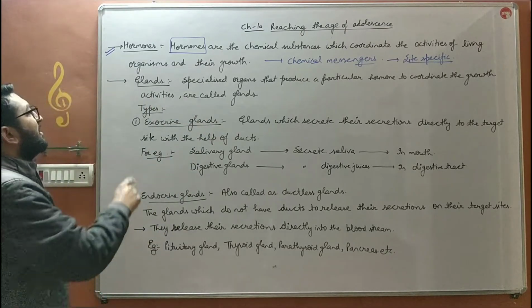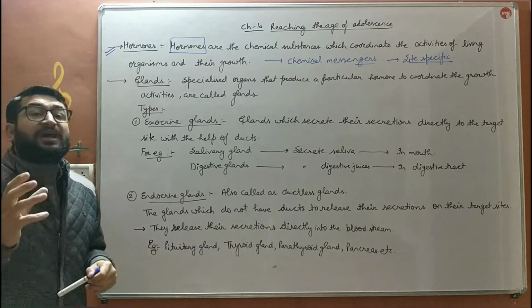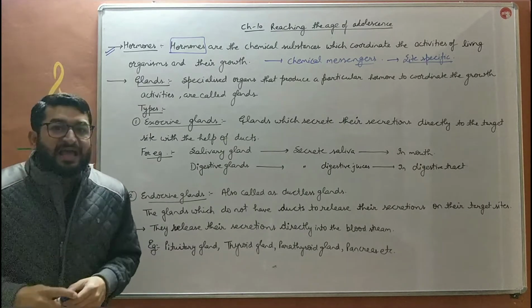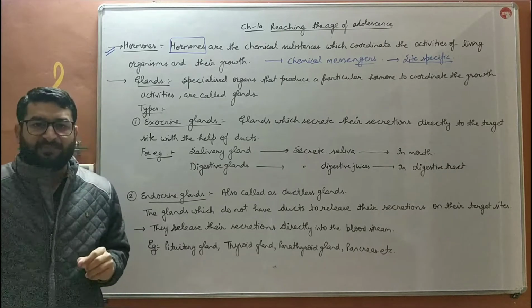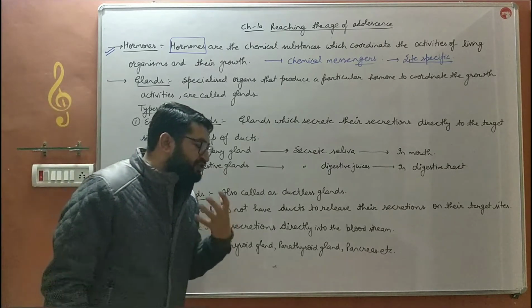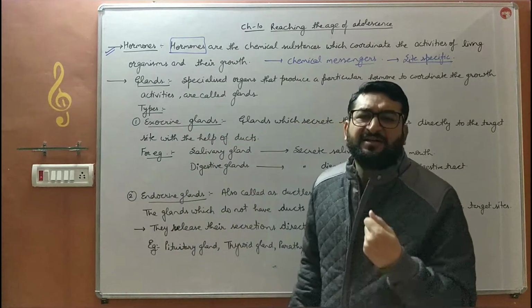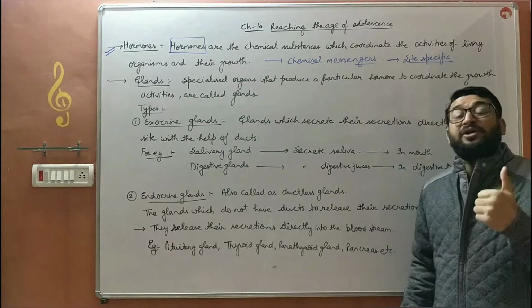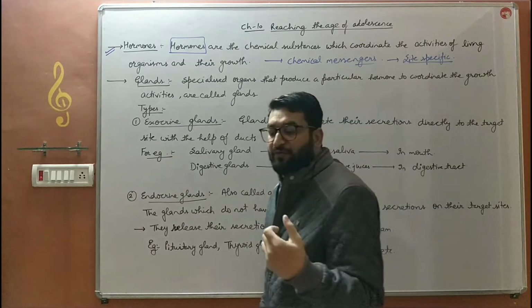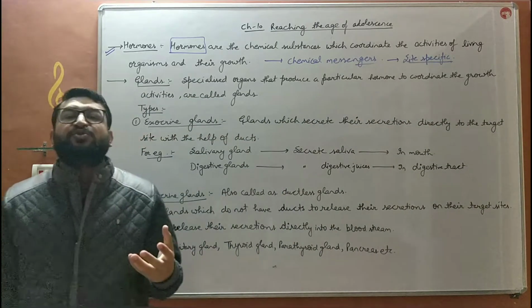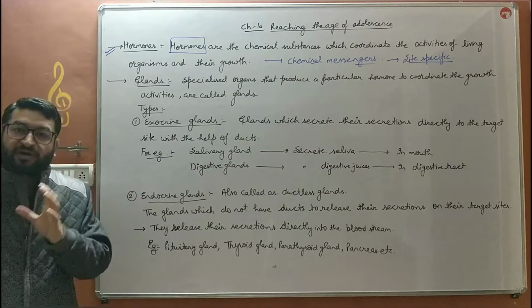Next thing, children, glands. What are glands? Glands are specialized tissues or organs. We had studied in the chapter on the cell that our body is made up of cells. Cells join together to form tissues. Tissues join together to form organs.